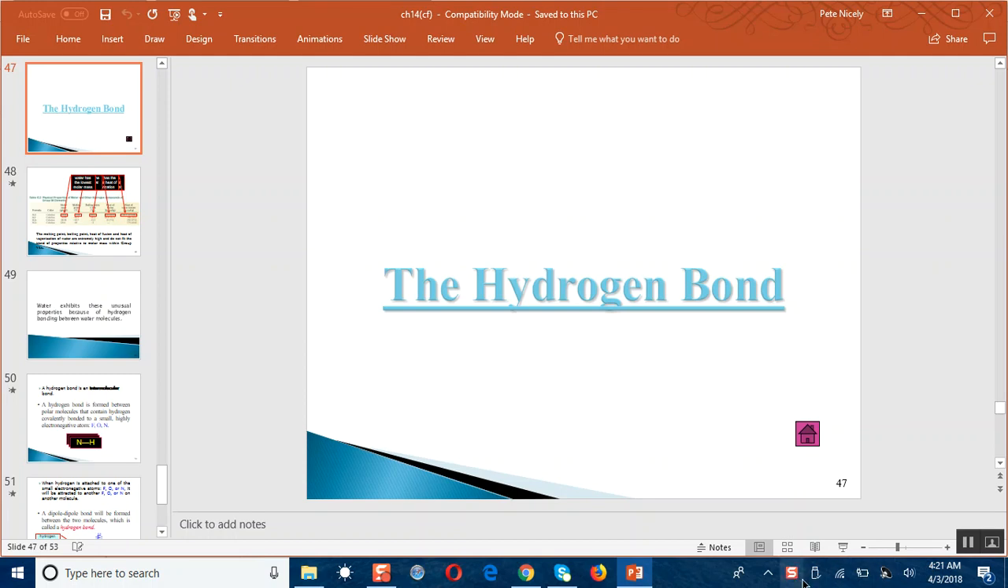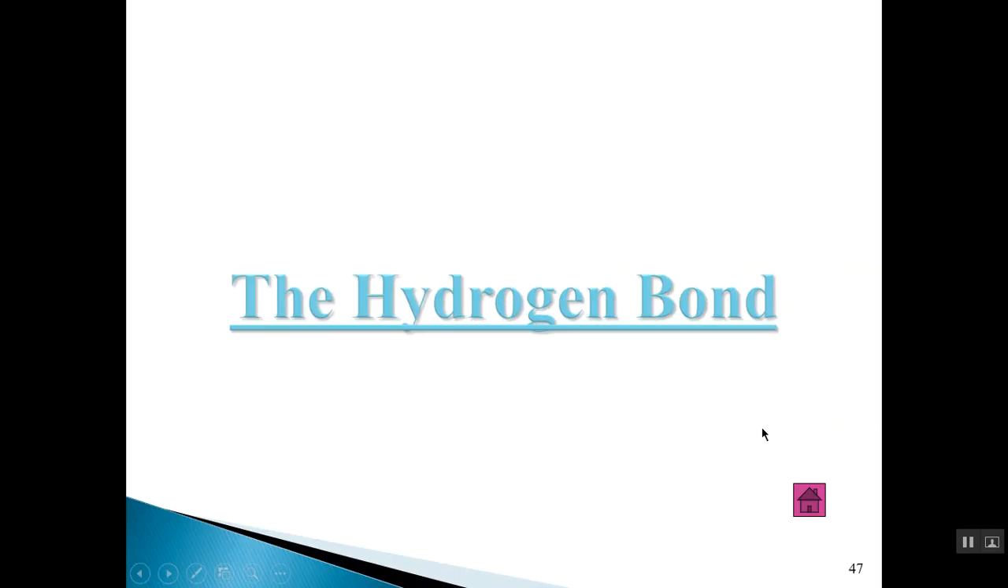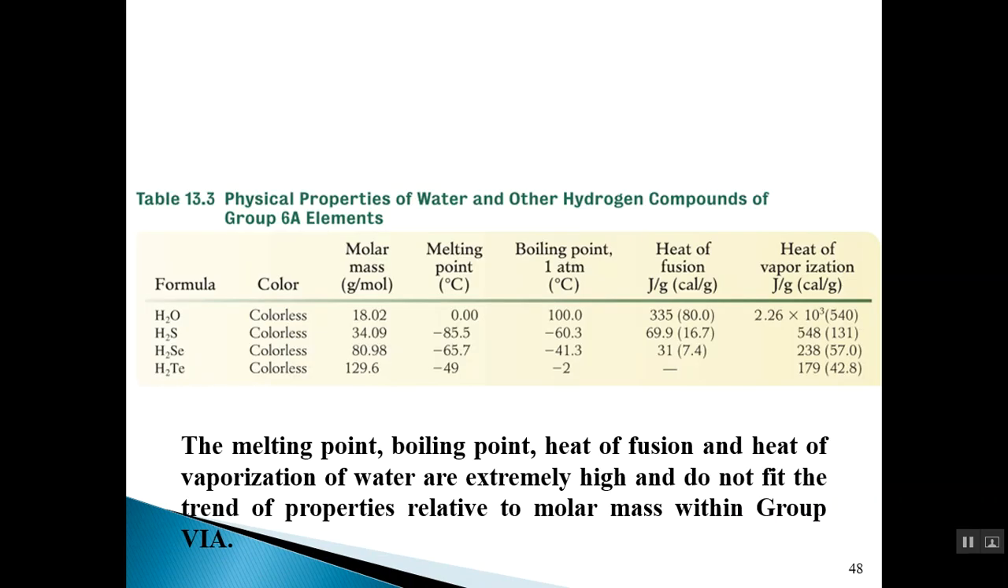Okay, so let us now move on to a discussion of a very important and interesting phenomenon known as the hydrogen bond. Now, what you'll find is that if you compare the hydrides, or the hydrogen containing compounds, of group 6 elements, starting with H2O, H2S, and then H2Se, which is hydrogen selenide, and H2Te, what you'll find is that as you go down that group 6, certain properties start to vary.